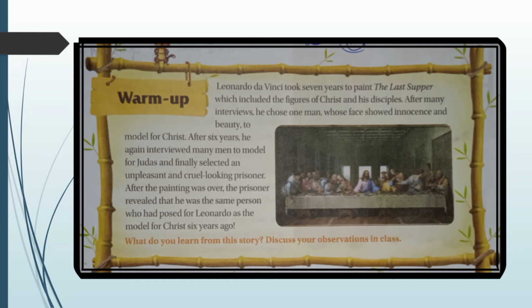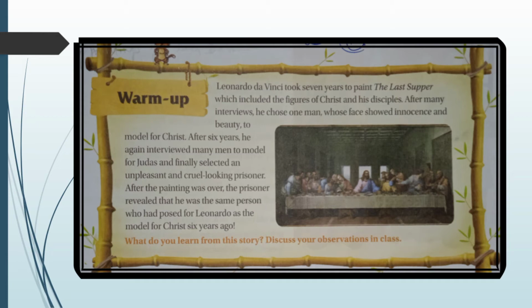Listen attentively. Leonardo da Vinci took 7 years to paint the Last Supper, which included the figures of Christ and his disciples. After many interviews, he chose one man whose face showed innocence and beauty to model for Christ.